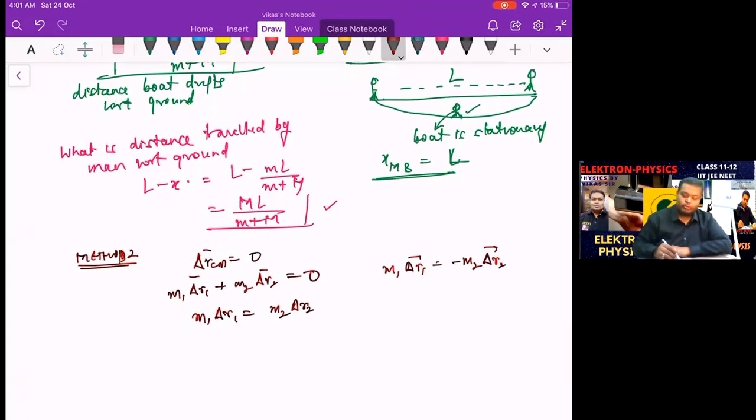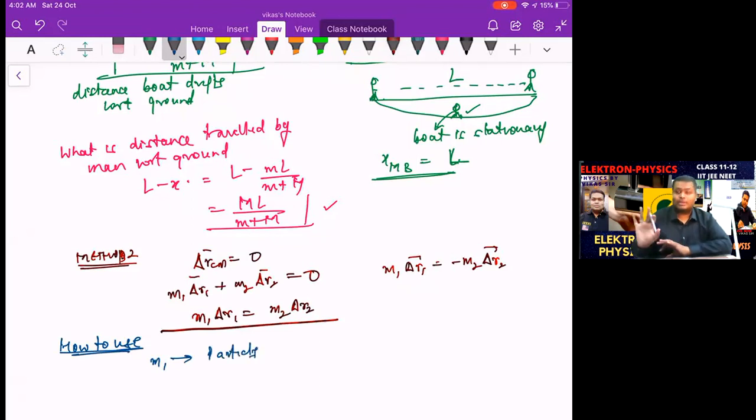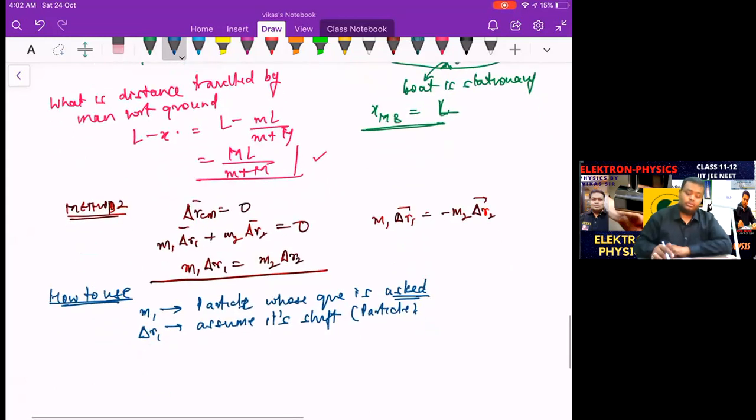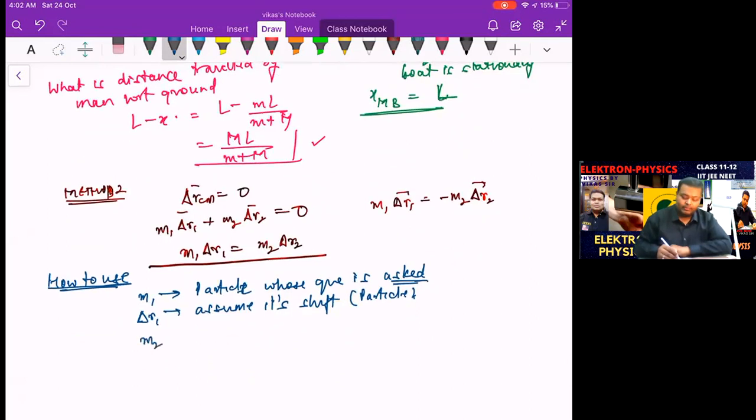Now how to use this particular formula? M1 is supposed to be that particle. This is only applicable for the binary particle right now, 2 particles. You can also apply it for 3 particles. I'm applying it for the 2 particles right now. So the particle about which the question is asked, you consider that as M1. And then delta R1, assume its shift. That is the particle shift, of the particle about which the question is asked. So M2 is definitely the second particle.